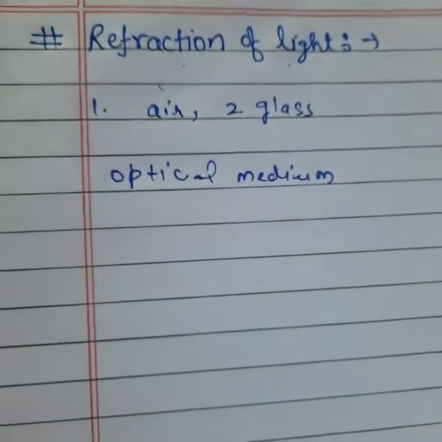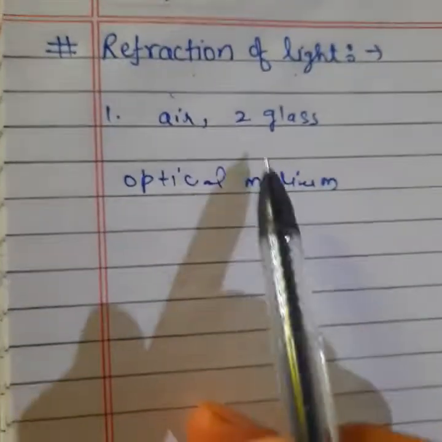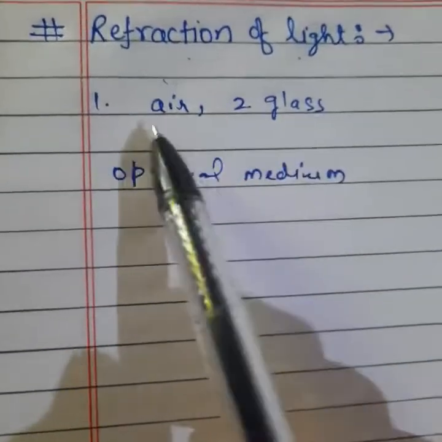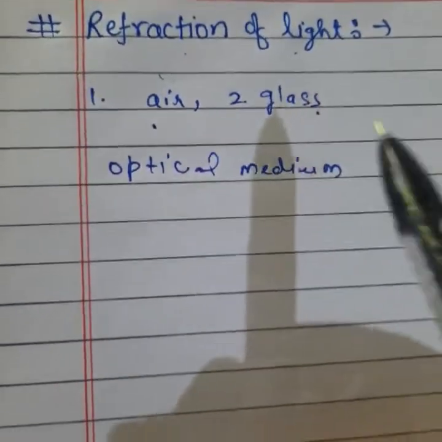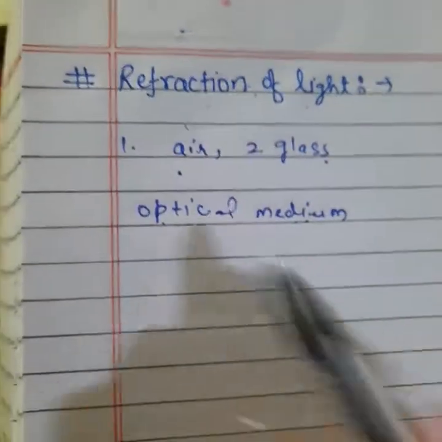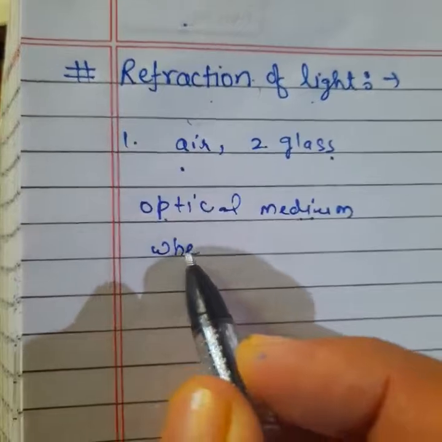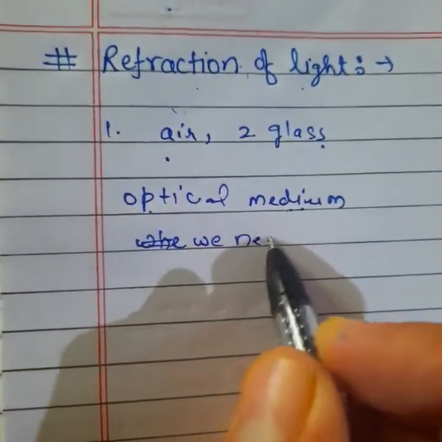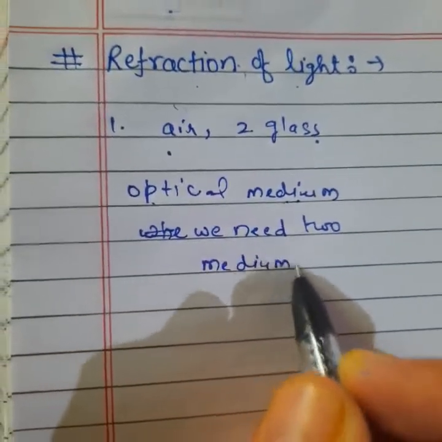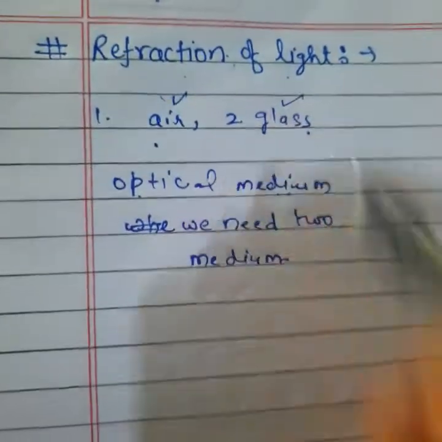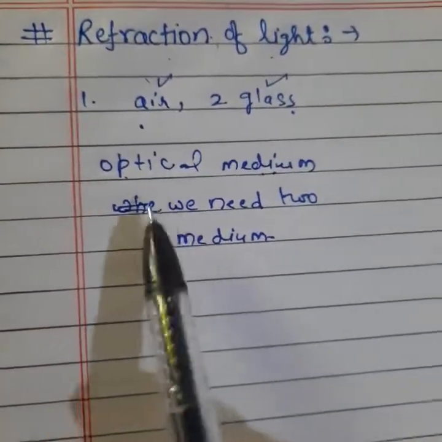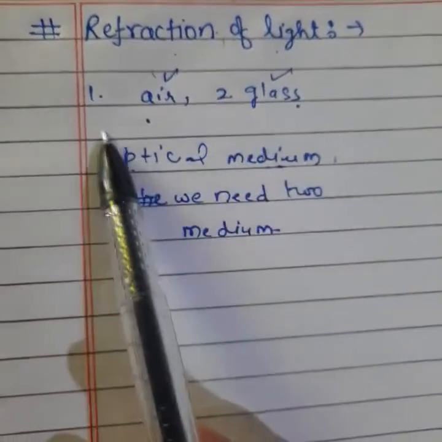What is the meaning of optical medium? Optical means where we work with light only. Medium means any medium, it can be air, glass, anything else. So for refraction of light we need two mediums. One can be air, second can be a denser medium. Then first of all we will try to understand the meaning of medium.